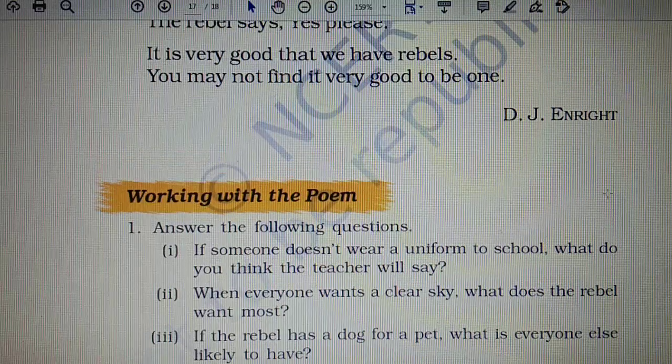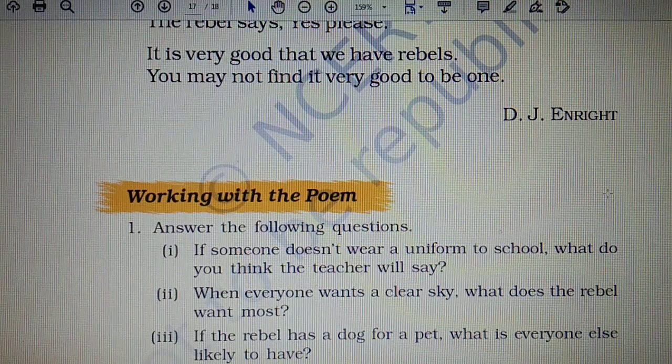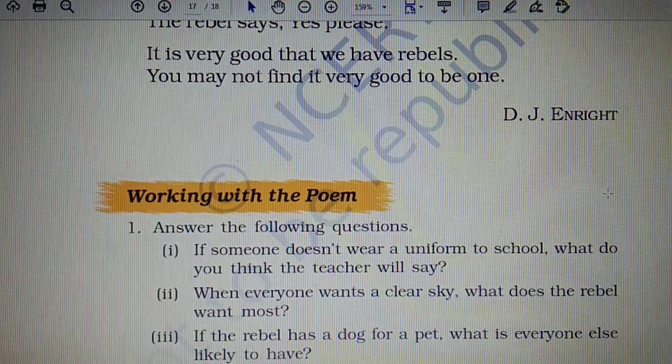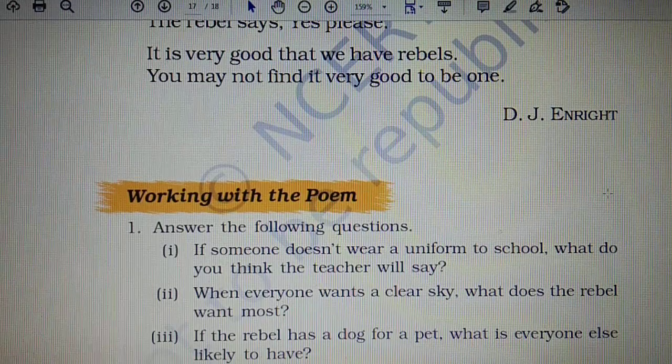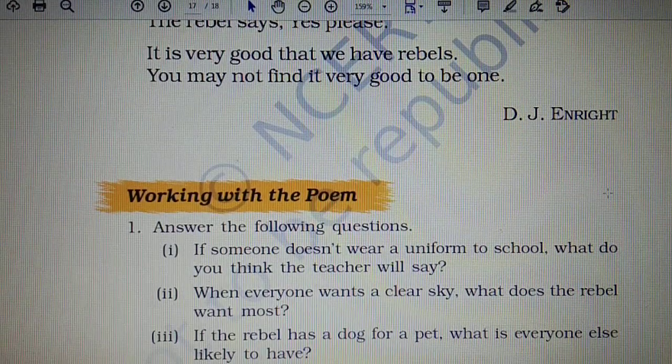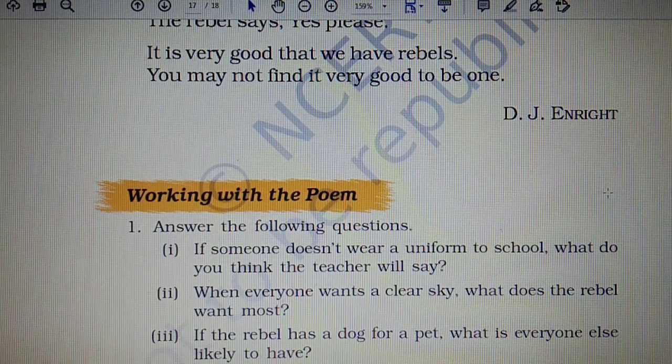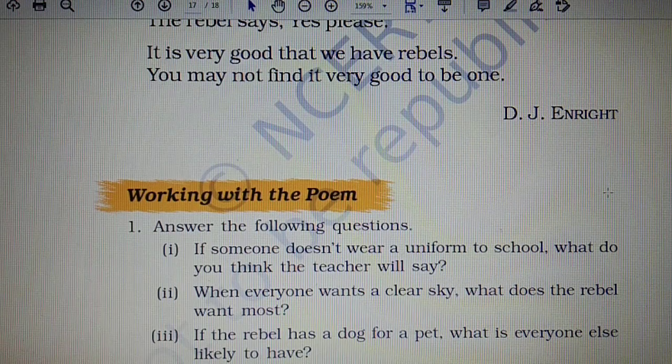So the poet is D.J. Enright. Now, here it seems that having rebels around us is beneficial, as they make us look at things differently, look at life differently, and also they do something which may bring up new ideas. But also it is not good, as the poet says, because they are not accepted by society. Because when nobody wants to be in a society together, they are termed as rebels, and that means they are not very comfortable with others, so they just want to be alone.